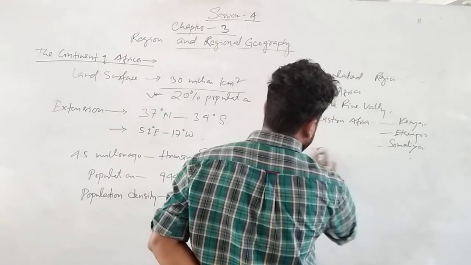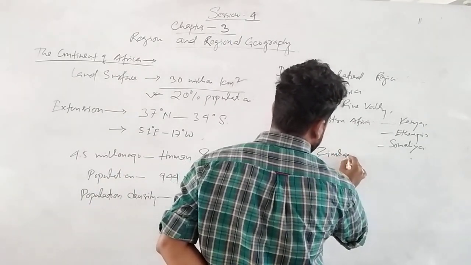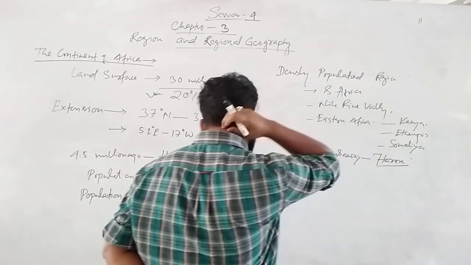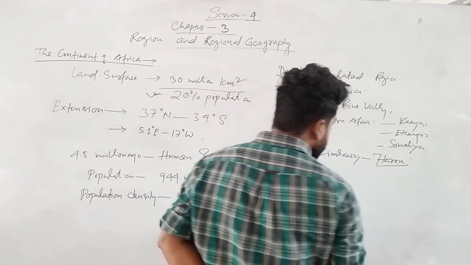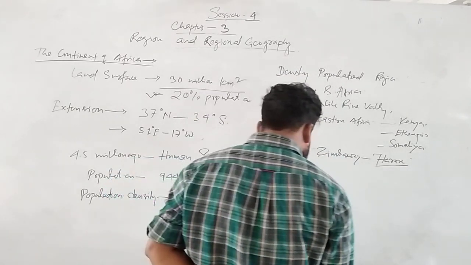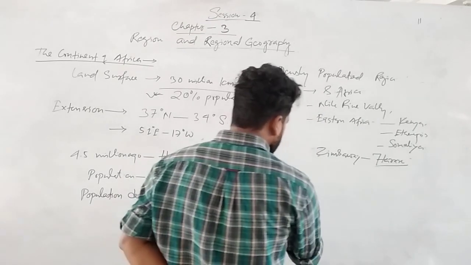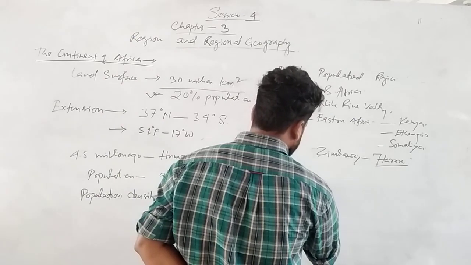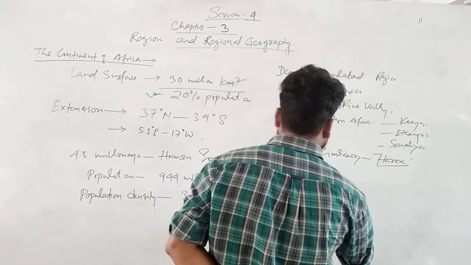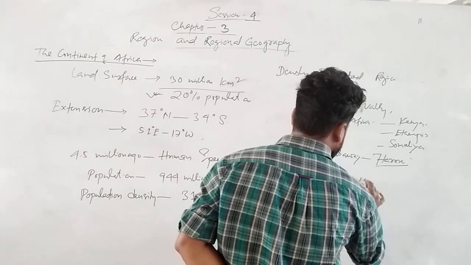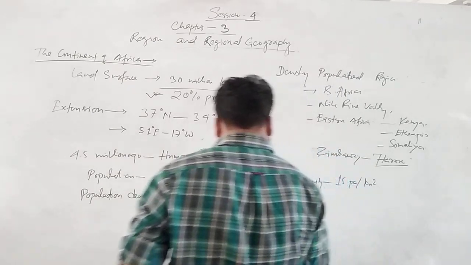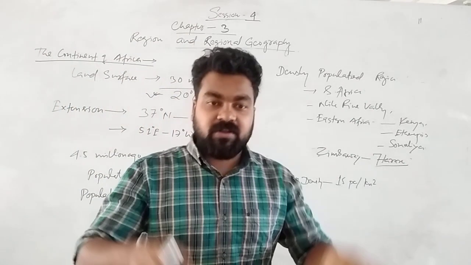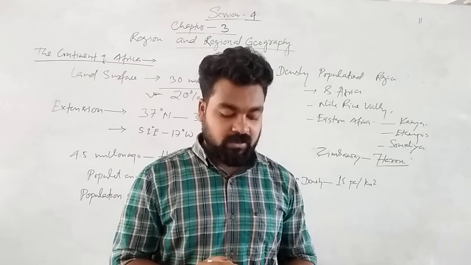Again Zimbabwe. Zimbabwe capital is Harare. And in the desert region generally populations are very less, with low population density, that is 15% per kilometer square. Okay, now let's see the different countries of Africa, different rivers of